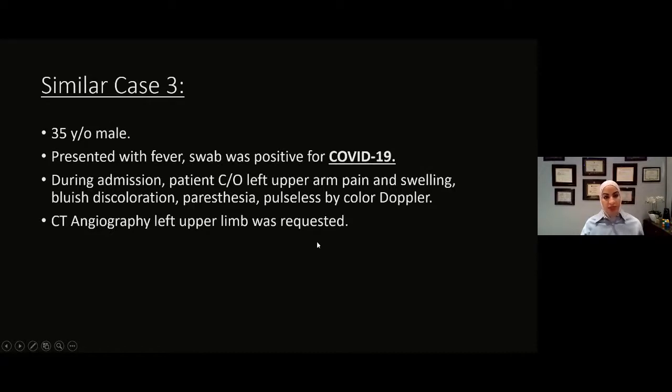This is a similar case to the one I've just presented. However, this patient was much younger. He's only a 35 years old male, presented with fever. His swab was positive for COVID-19.